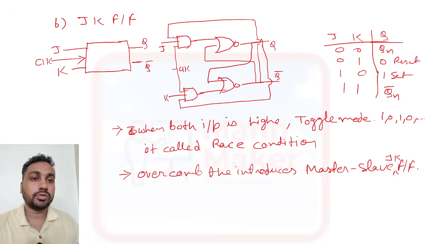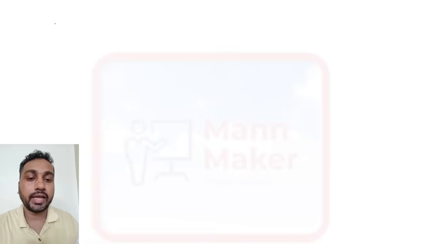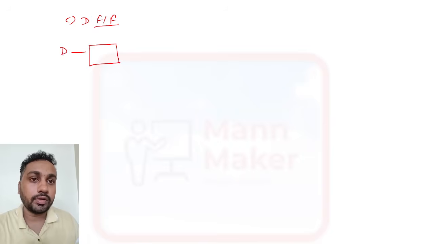Okay. So we'll discuss JK flip flop later. First we will complete our types. So another type is D flip flop. D flip flop is nothing but a delay flip flop. It has only one input, that is D, and one clock signal, and it has two outputs, that is Q and Q bar.